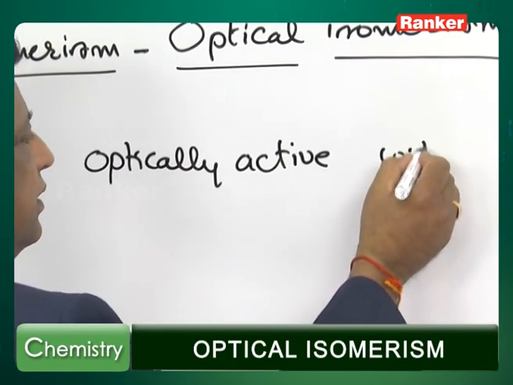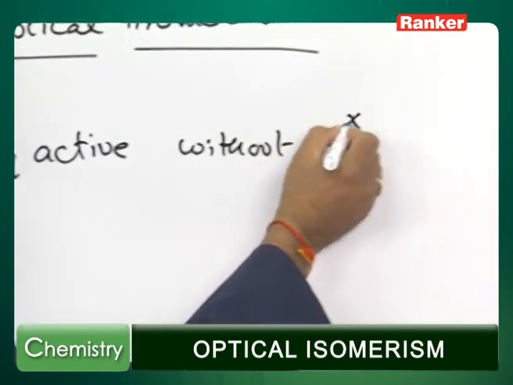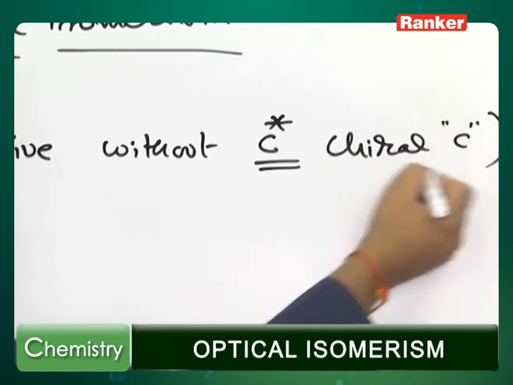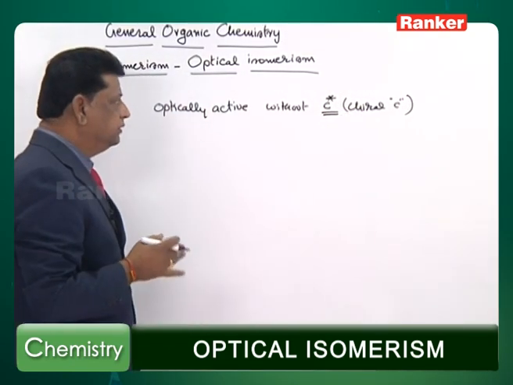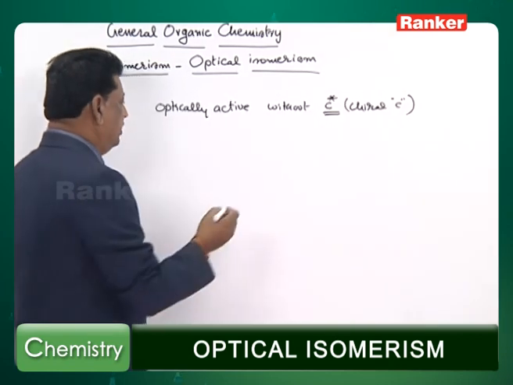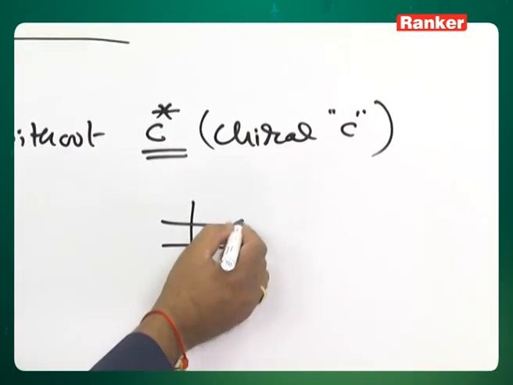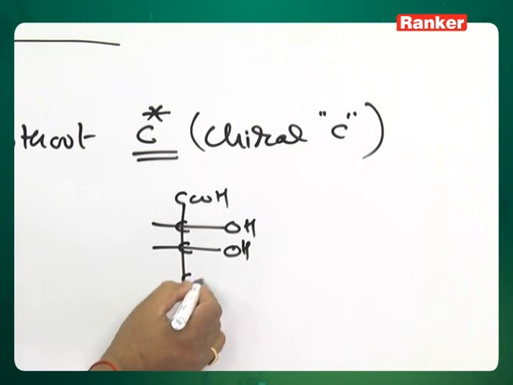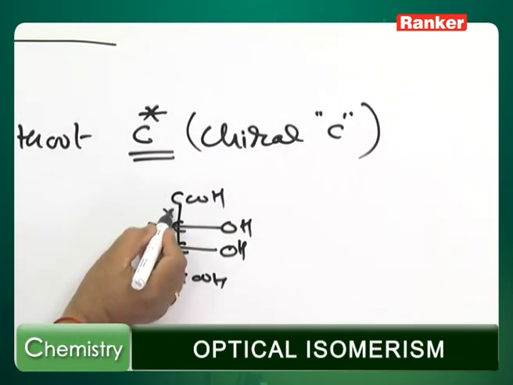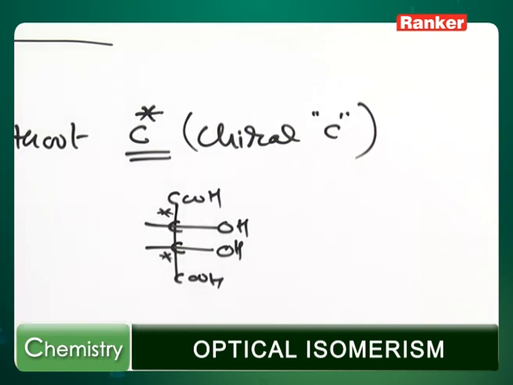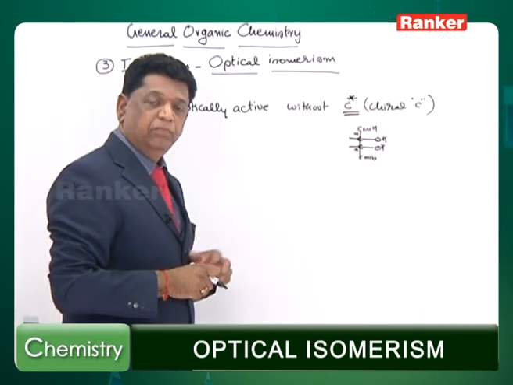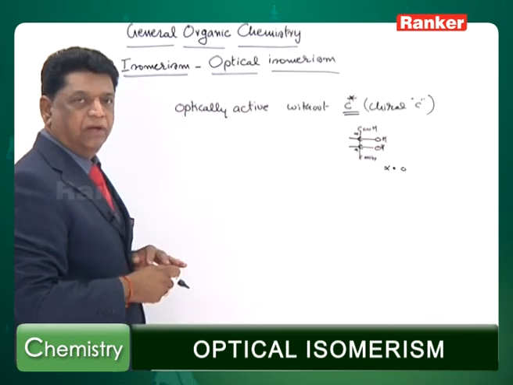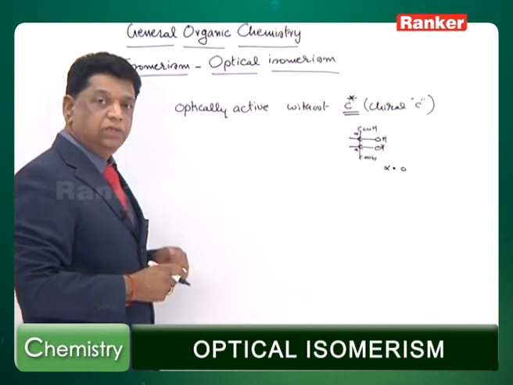Without a chiral carbon. There is no chiral carbon, but still the compound shows optical activity. As we have already noticed, there is one compound with a chiral carbon and another chiral carbon, but because of the compensation, this is another peculiar example where chiral carbons are there, but still the optical activity of this compound is 0. Like that, there are a number of compounds with no chiral carbon that still show optical activity.